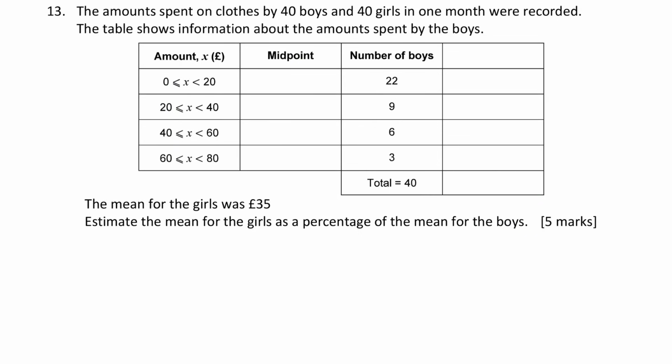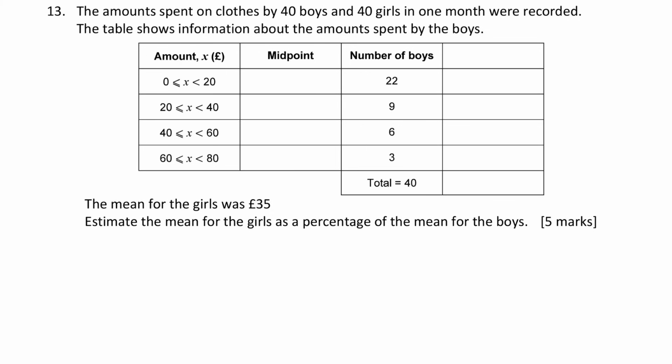Question 13. The amount spent on clothes by 40 boys and 40 girls in 1 month was recorded. The table shows information about the amount spent by the boys. Okay, and I can already tell from the table, this is a group frequency table. So again, group frequency, they've got the midpoint marked, so I'm guessing they're going to ask me to find that estimated mean. The mean for the girls was £35. Estimate the mean for the girls as a percentage of the mean for the boys.